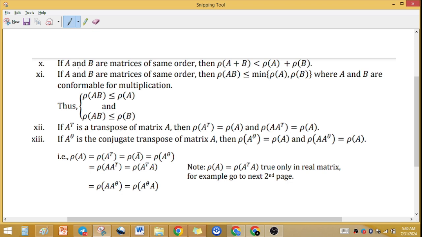If A and B are matrices of the same order, then rank of the sum is always less than or equal to the sum of the individual ranks. This was the 10th point.